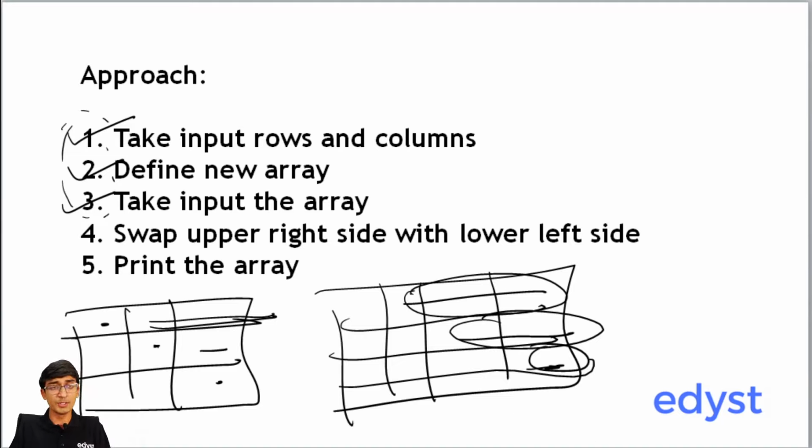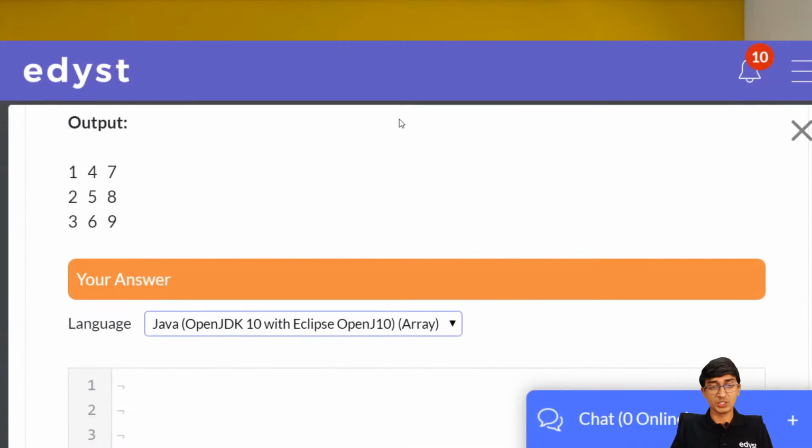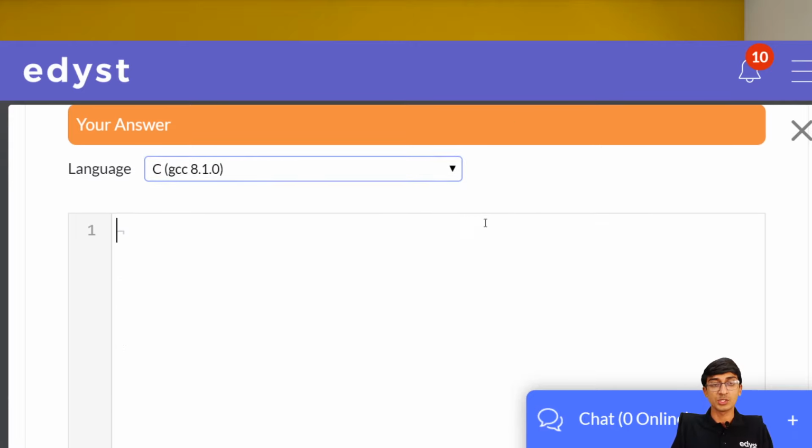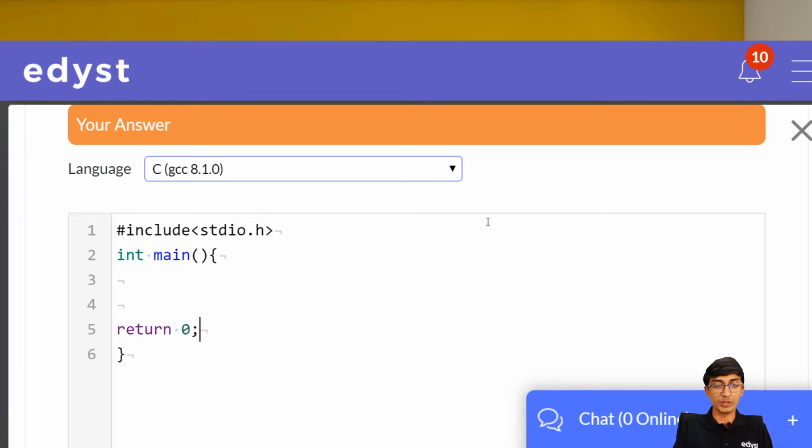So let me just open the code and we'll go step by step. It's always helpful to write all of these steps down in your code before you even start coding. What do I mean by that? Let's say this is the code, and I'll do it in C because most of you are familiar with C programming. The first thing always is write the header files. Don't even forget this. Even before you start thinking of the question, this is the first thing you should write down.